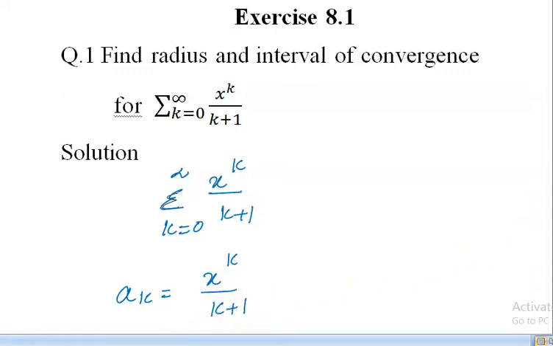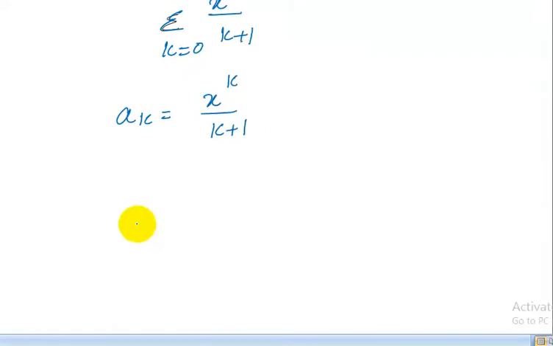Now we use the ratio test for absolute convergence, which is the limit as k approaches infinity of the modulus of ak plus 1 upon ak.